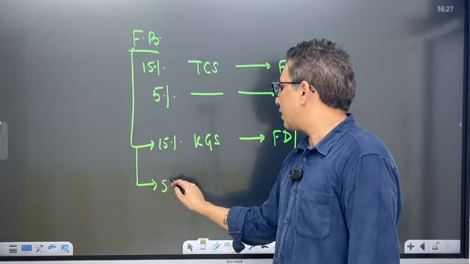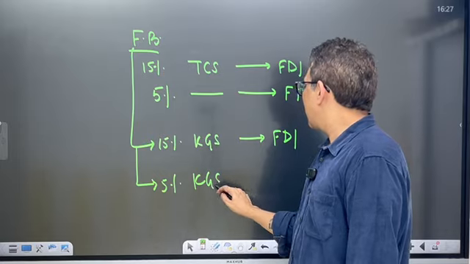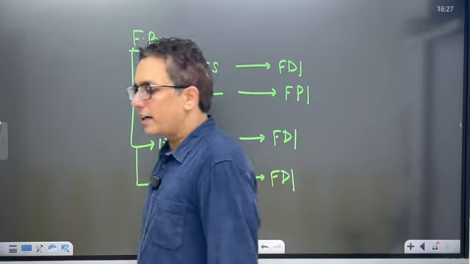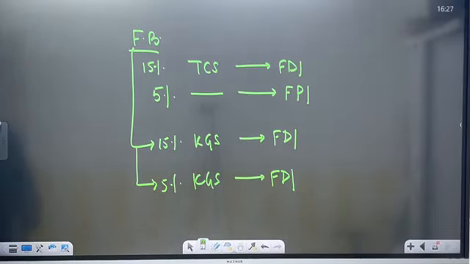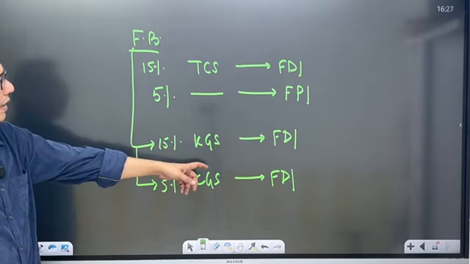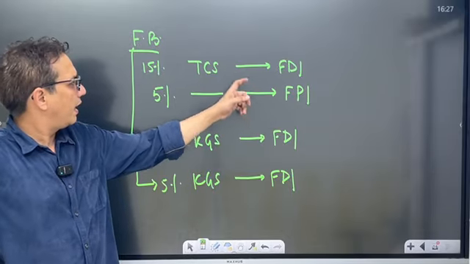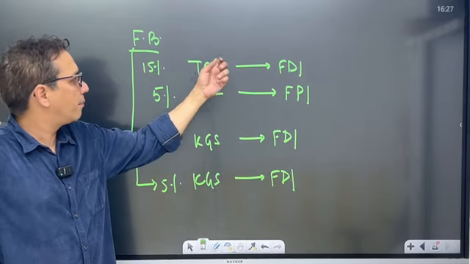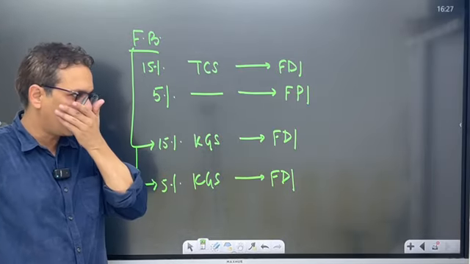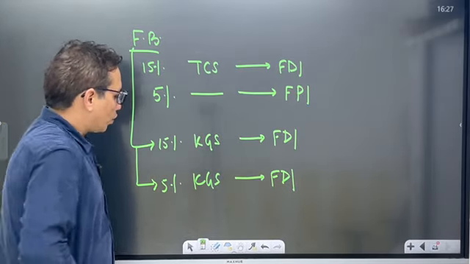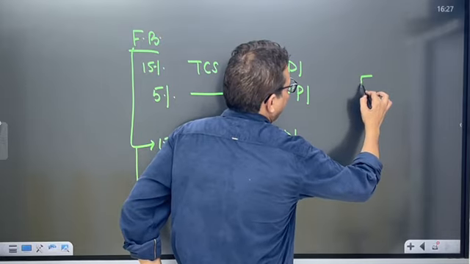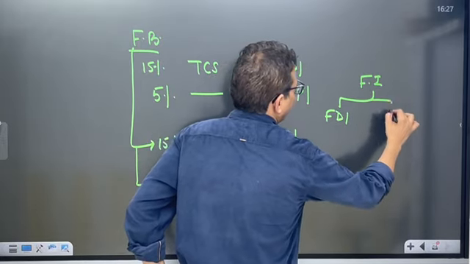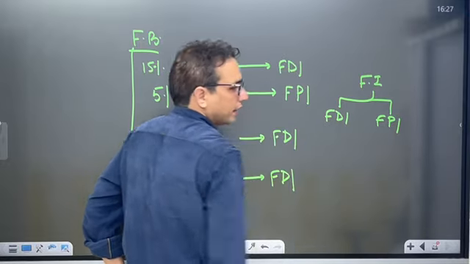If it purchases 5% shares in Khan Global Studies, it will still be called FDI. So any foreign investment in an unlisted company would be considered as FDI. Whether it is FDI or FPI will depend only on whether the company is listed or unlisted. Alright, now. So, initially, foreign investment was only of two types: FDI, FPI. Right?